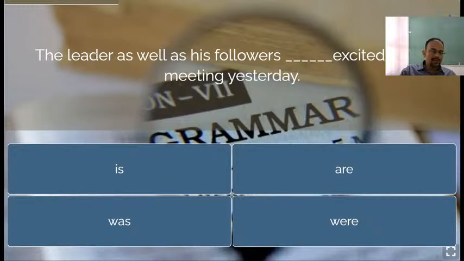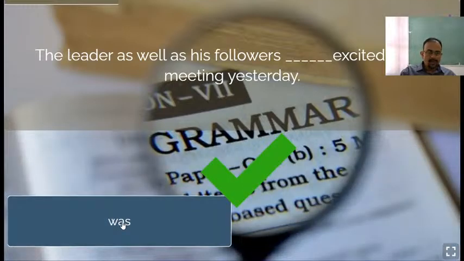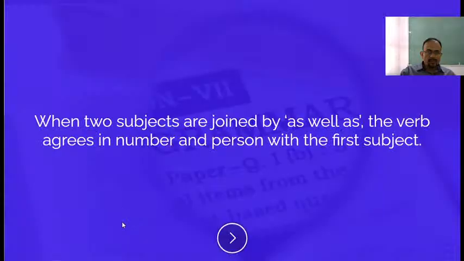The first subject is third person singular, so the verb should also be singular, but it should not be is, because it is yesterday. That is why it should be was, right? So this is the answer.